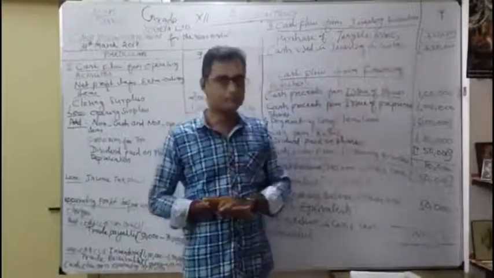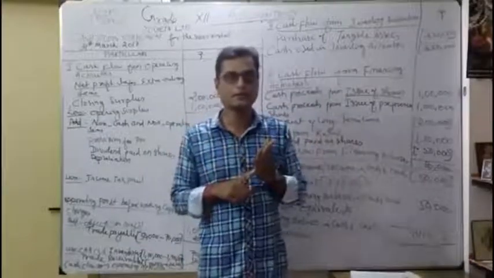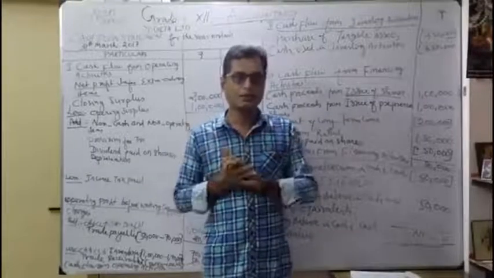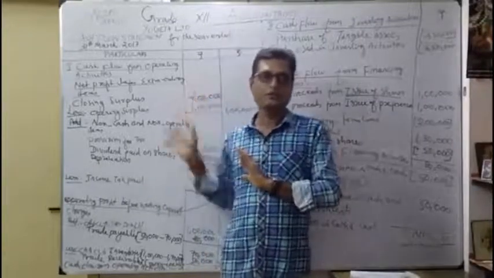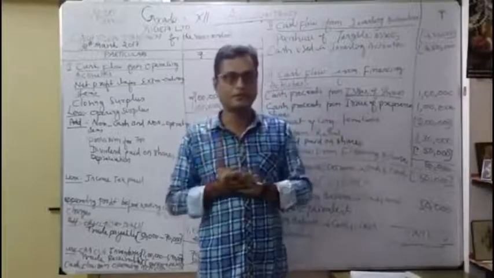So I hope that this problem you are able to understand. In this problem, prepare two accounts: one is provision for taxation account and the other is tangible asset account. Okay. So I hope that you definitely understood. So after watching the video, do the same problem once again. You have to finish within 10 minutes. That is the criteria. Okay.